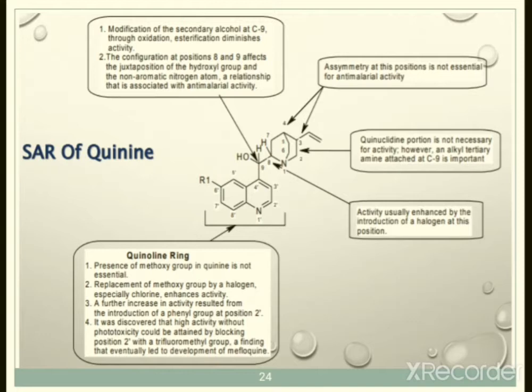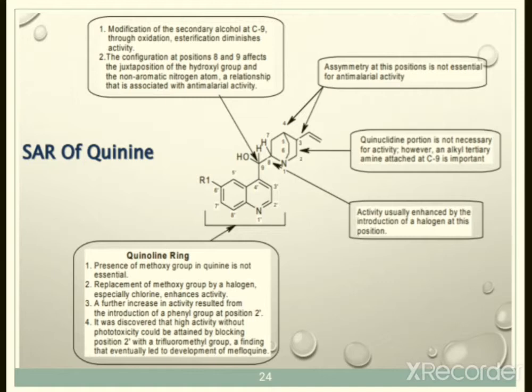The second point is that the configuration at positions 8 and 9 affects the juxtaposition of the hydroxyl group and the non-aromatic nitrogen atom, and the relationship between them is associated with the antimalarial activity. What does this mean?